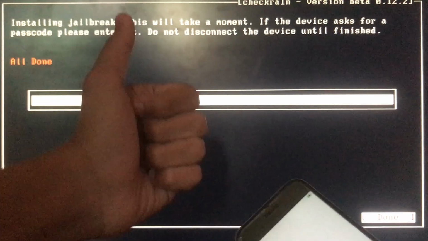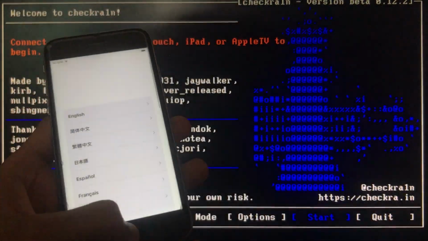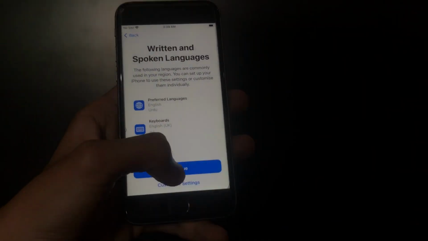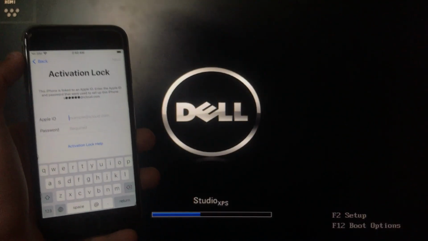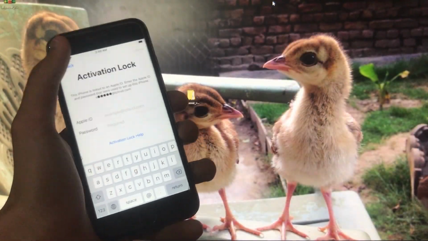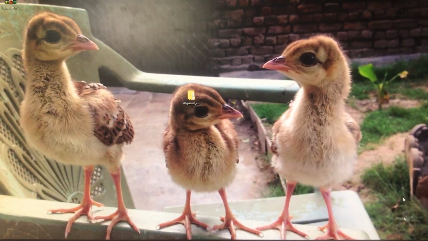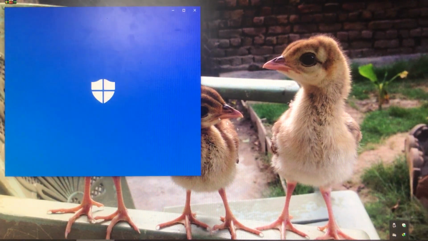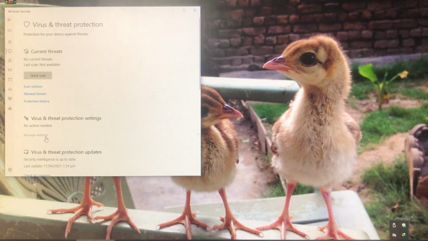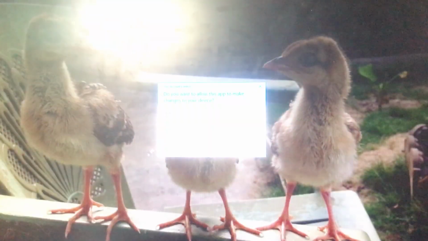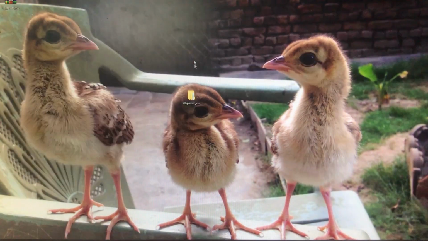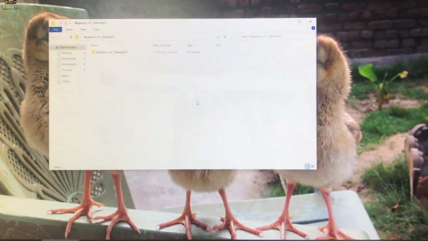So as you can see, it is all done. Now we will again go to Windows to run the tool. So let's go to Windows. As you can see, my iPhone is in activation lock and now we are in Windows. So again we have to disable the antivirus. So let's disable the antivirus. Manage settings and off and yes. And now we have to open the same tool again.